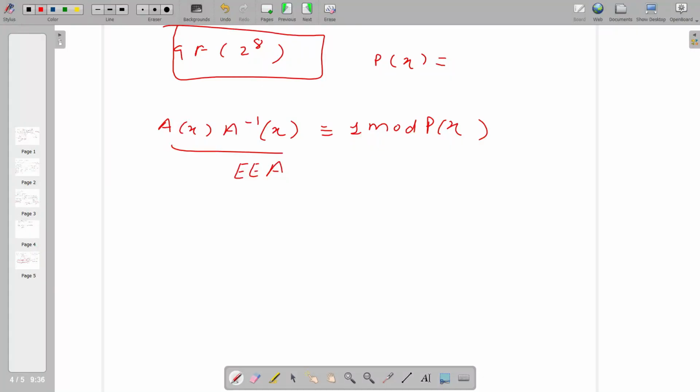So we will be using these finite fields in the Advanced Encryption Standard. I thought to discuss it with you, and in this week we will be doing many assignments using finite fields, and then we will move to AES.